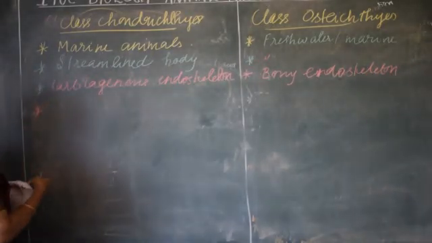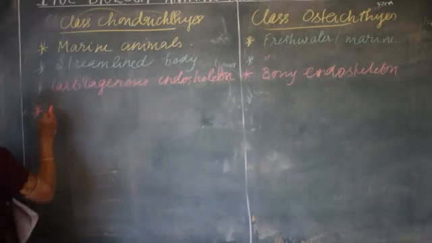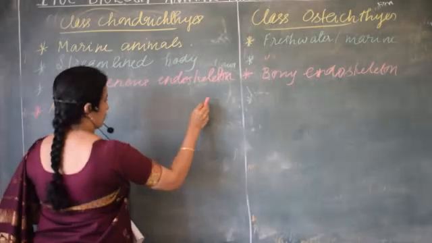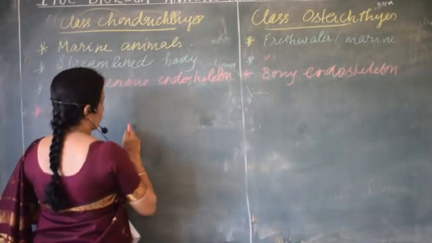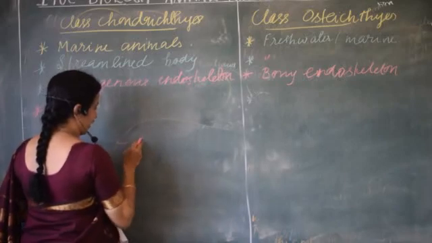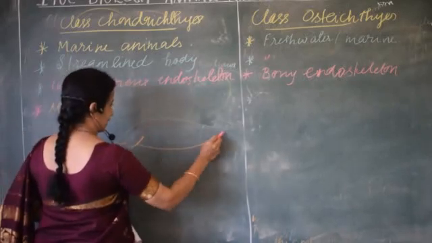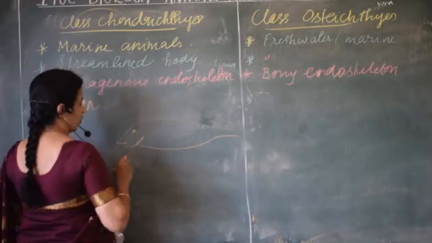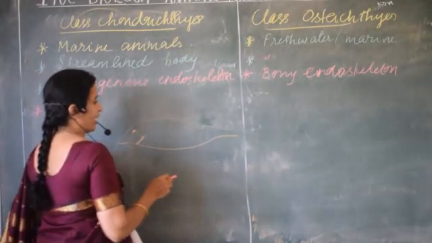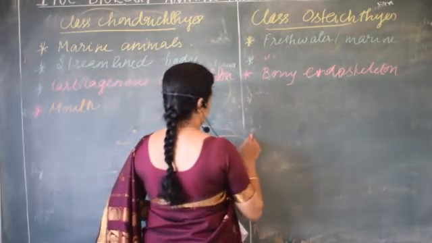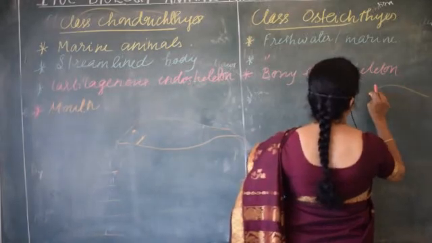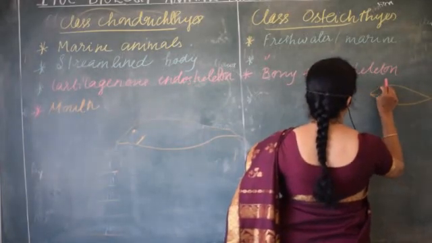The next feature is that in the chondrichthyes, the mouth is situated ventrally. If you look at the shark and the other large fishes, all their mouths are located on the ventral side. If this is a shark, you can see the mouth is located on the ventral side. Whereas in osteichthyes, the mouth is in a terminal position.